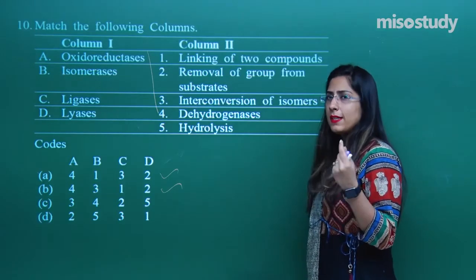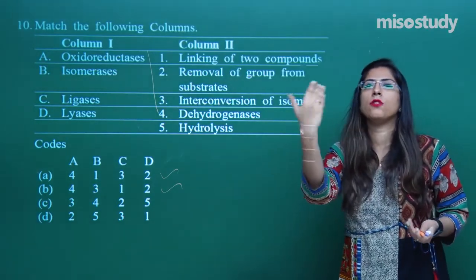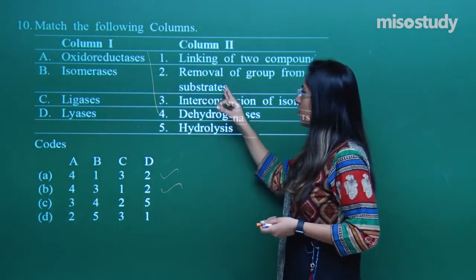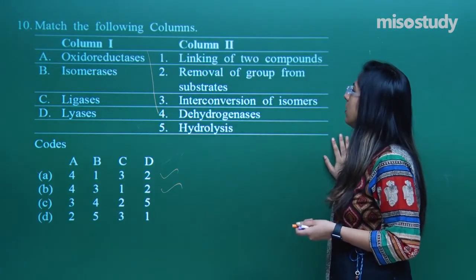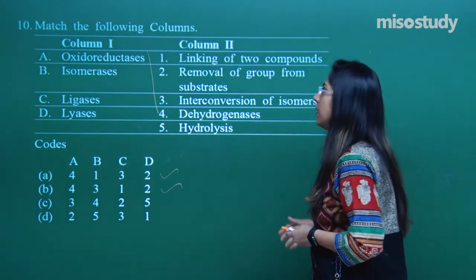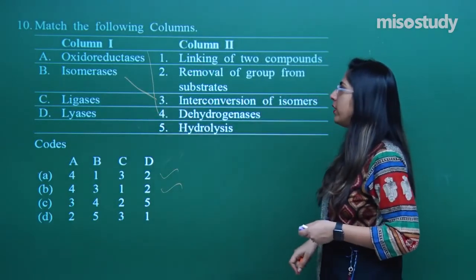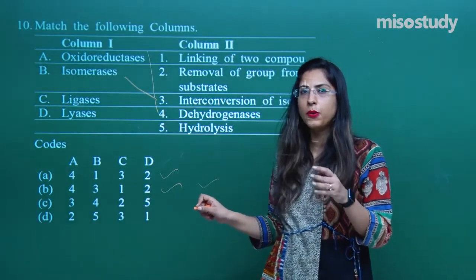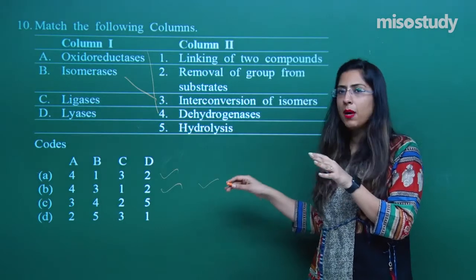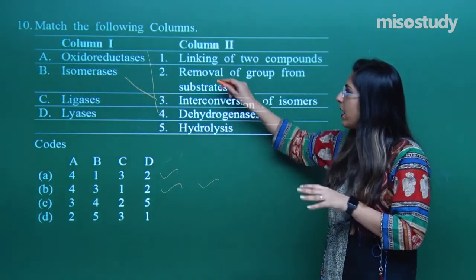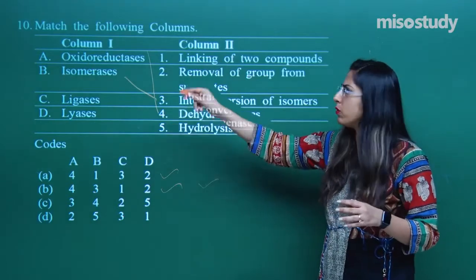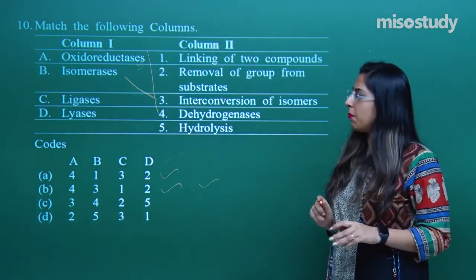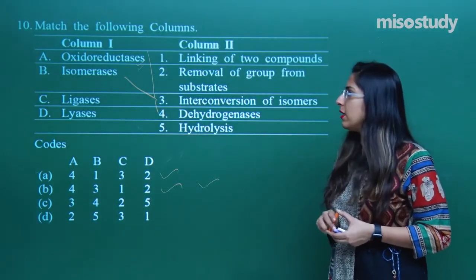Isomerase, that means isomerase is that enzyme which helps in conversion of one isomer to another isomer. The name itself indicates the isomerization. Isomerase, let's look for the option. Option number 3, it is written interconversion of isomers. That means for this we have the correct option 3. That means for the B, 3 seems to be correct. Now, hope you are clear with this. Why I am approaching like this is that with the help of two options which I know, suppose I know only these two, with these two I can write the exact answer. But we will not stop here. Obviously, we will go for the C and D options also.